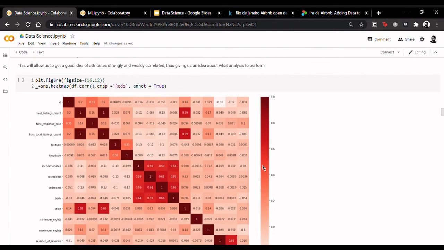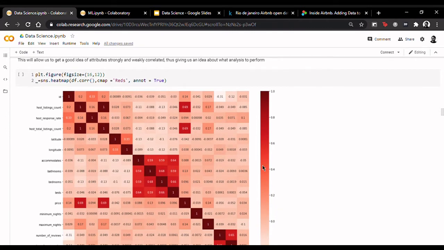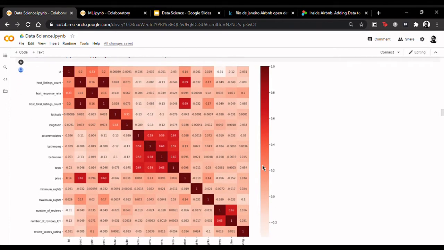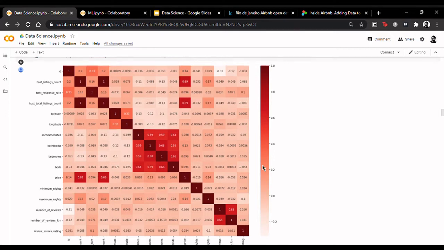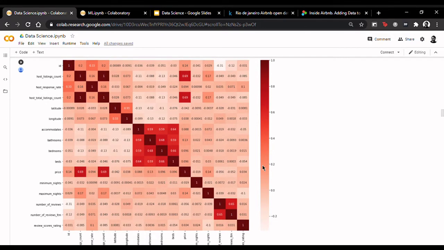A correlation heat map is a 2D matrix which shows the correlation coefficients of any two discrete dimensions. The color in each small square is proportional to the correlation coefficient of the two dimensions, which makes the correlation heat map easy to understand and helps us decide the kind of analysis to perform. From the heat map, we see that host listings have a correlation with price, which indicates that people with fewer listings charge more than people with more listings.